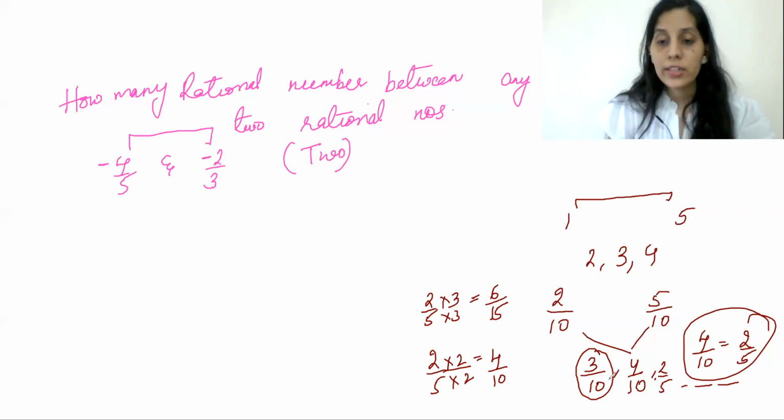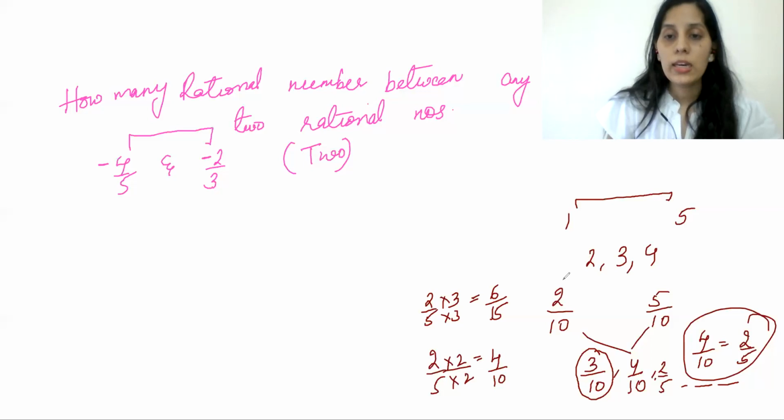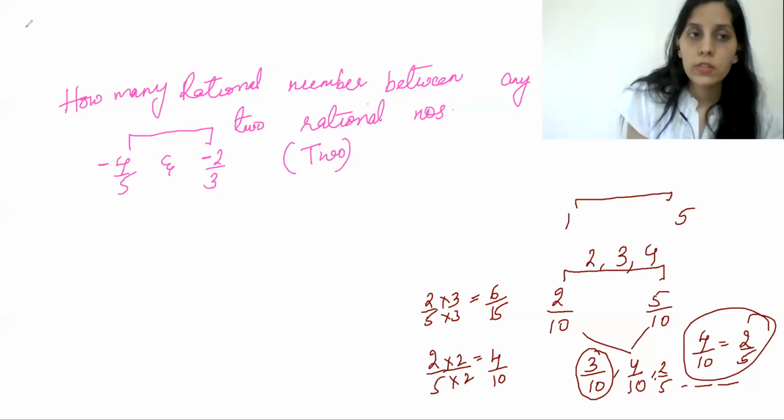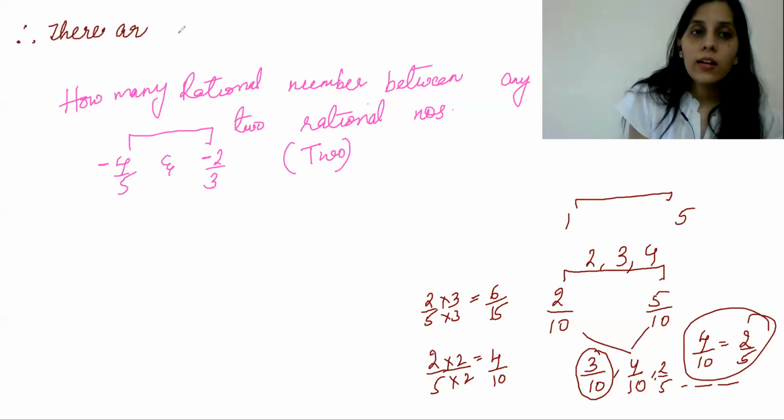So when we write equivalent rational numbers for all these numbers, you get a lot of rational numbers between any two given rational numbers. From this we can conclude that there are infinite rational numbers between any two numbers.